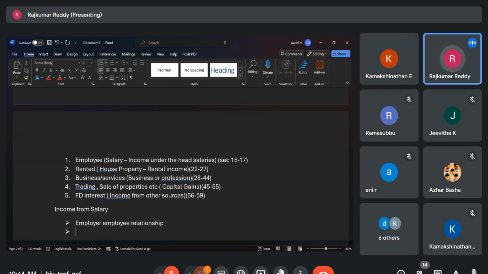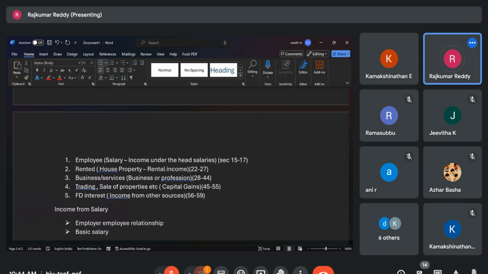So one person is earning income from a certain company. He wanted to show it as a salary income, but the department wanted to show it as a business income. So how to prove that? If they both have an employer-employee relationship, that must be treated as a salary income. So the first condition is employer and employee relationship. Then what is covered in the salary?